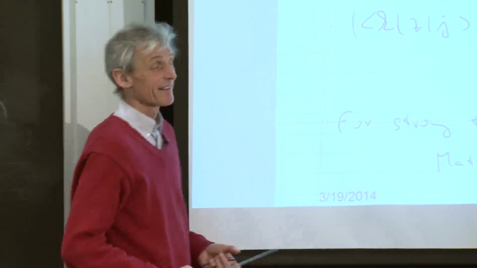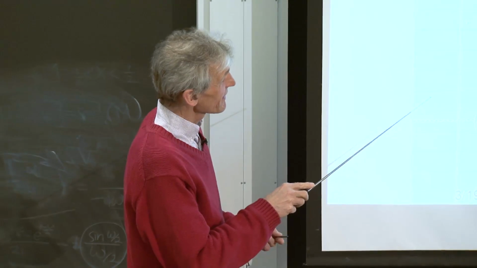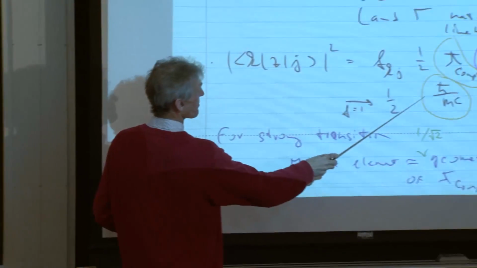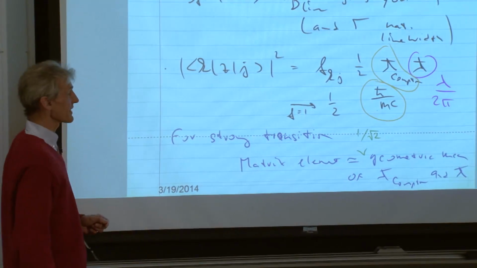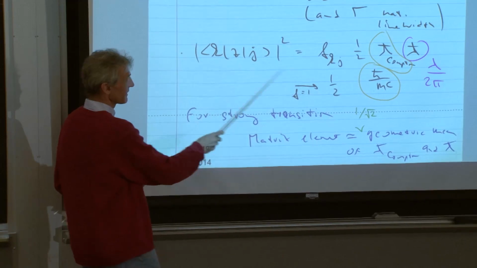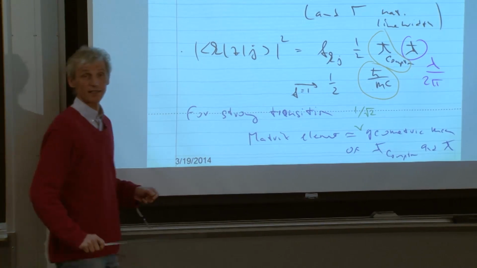But the thought crossed my mind after last lecture that, if I don't add something to it, you may actually use that as a proof, which would be wrong, that a matrix element cannot be larger than what is written on the right-hand side.